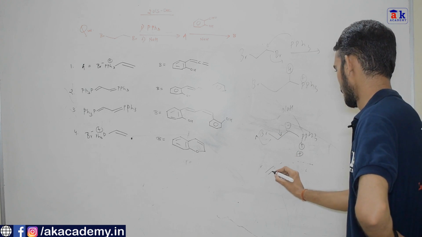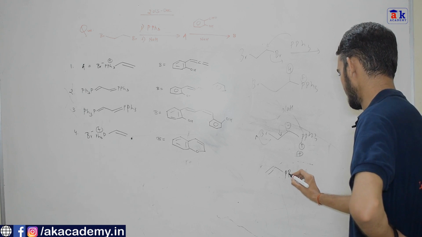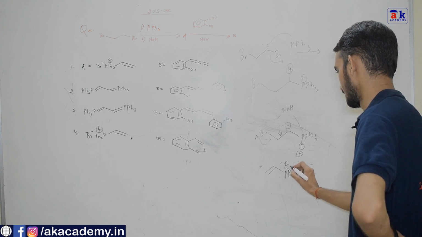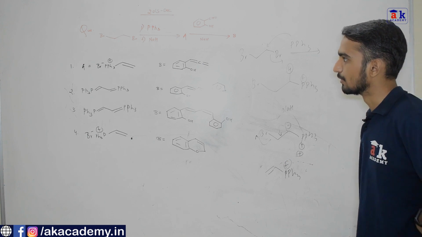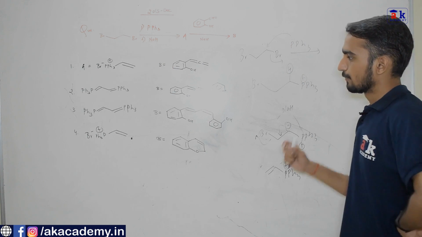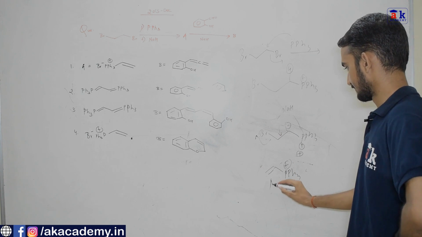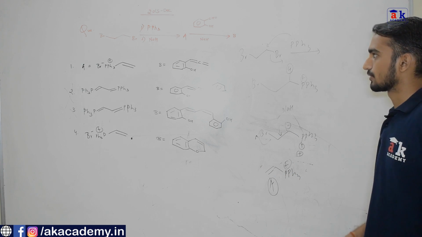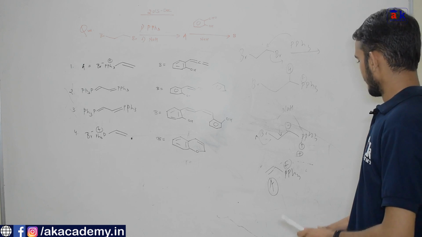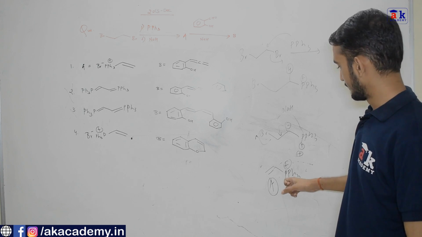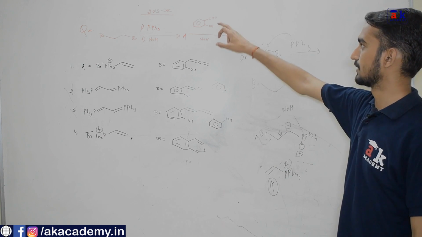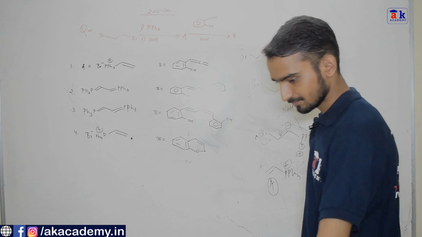So we'll get the double bond, PPh3 plus, and Br minus is outside the system. So options number 1 and 4 contain the same structure. So the structure of A is this. Now we have to go for the structure of B. This ylide which is formed is treated with this material. Let's see what the reaction is.